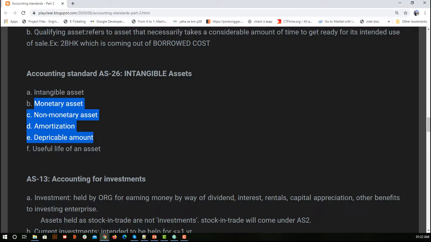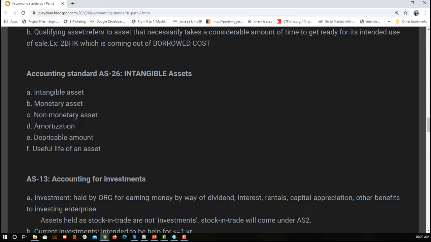So AS26 is all about what all things we can consider as an intangible asset, because based on whether it is intangible or not, it is going to affect how we consider the transaction in storing again in our books of accounts.